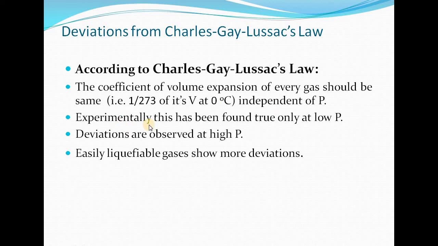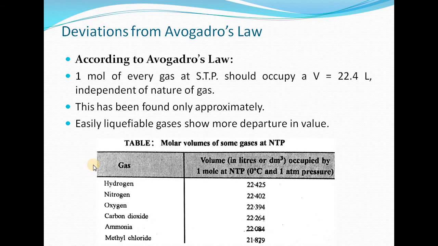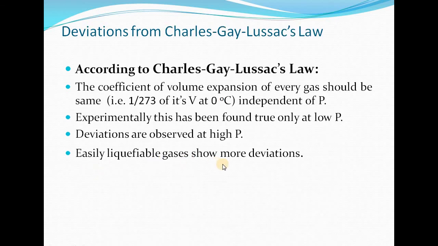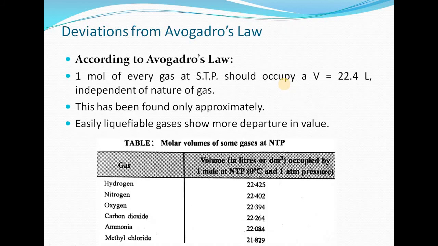But what we have found experimentally for most of the gases which are behaving in a real manner, it has been found true only at low pressure. At high pressure, there are appreciable deviations from this law. And what you will observe for the easily liquefiable gases, the deviations observed are more. So this is the deviation which we obtain in case of Charles Gay-Lussac's law, in case of real gases.